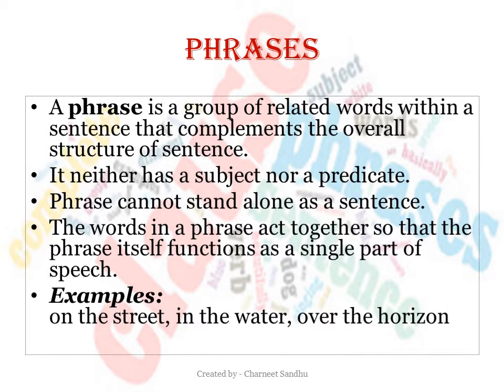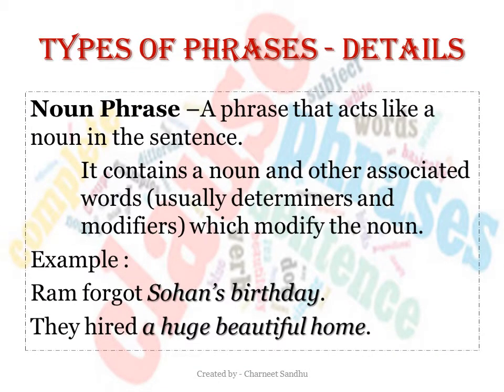A phrase can act as a noun, an adjective, a preposition, an adverb, a conjunction, etc. The function of a phrase basically depends upon its construction and place in a sentence. For example, on the street, in the water, over the horizon, as soon as, so that, with grey hair, etc. Let's move on to the types of phrases in detail.